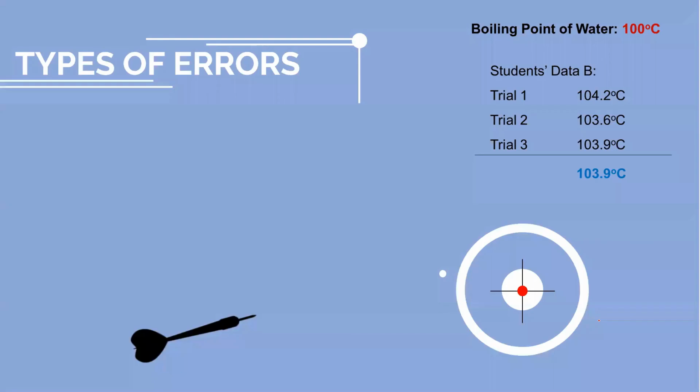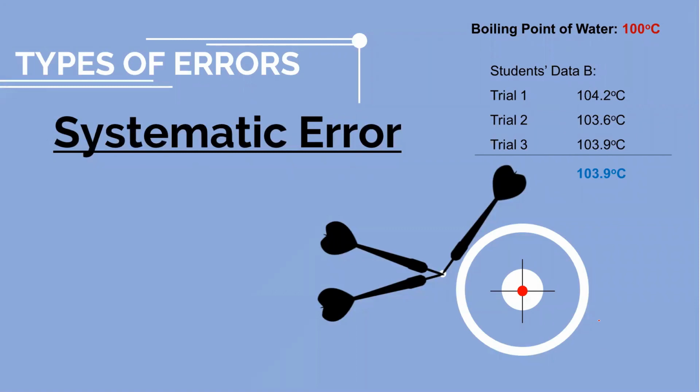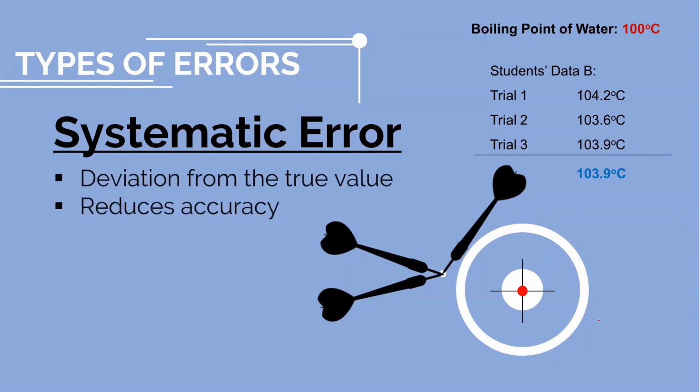The types of errors are the systematic errors and the random errors. First, what is a systematic error? When we say systematic error, it means a deviation from the accepted value, or a deviation from the true value, and it reduces accuracy.